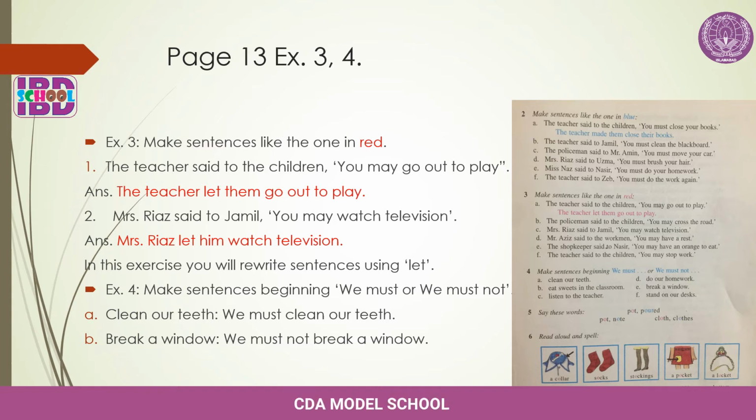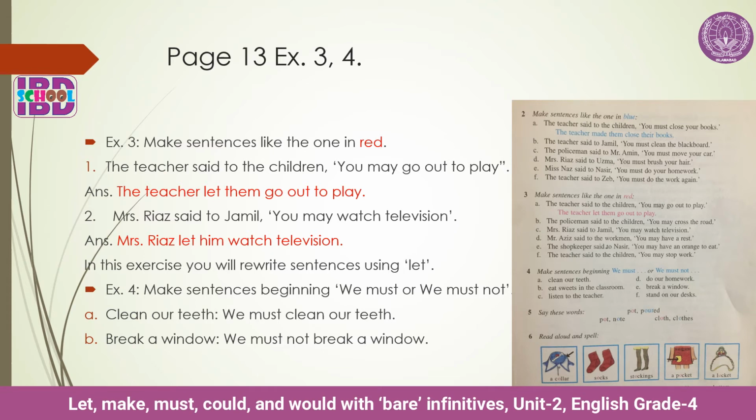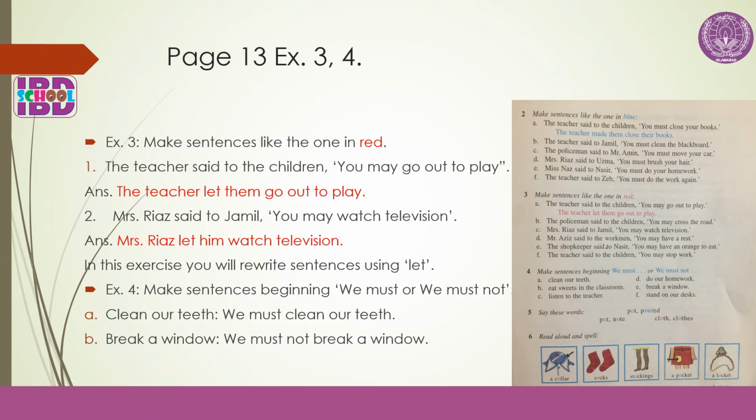Next exercise, exercise 4 is make sentences beginning we must or we must not. We use we must with the sentences which are compulsory to do, जो करना लाजिम होते हैं. So we use we must with those sentences which are compulsion. And exercise sentence A is clean our teeth.